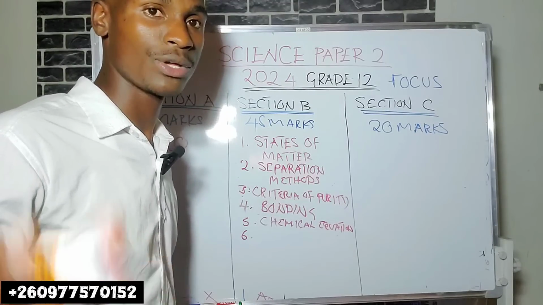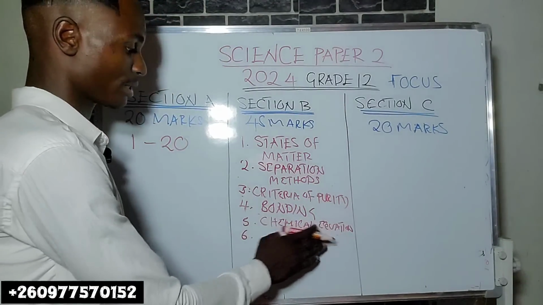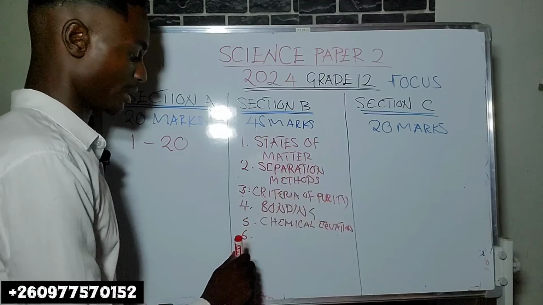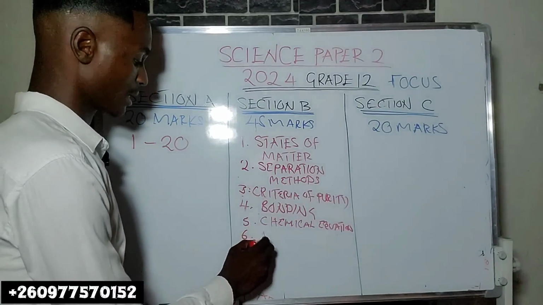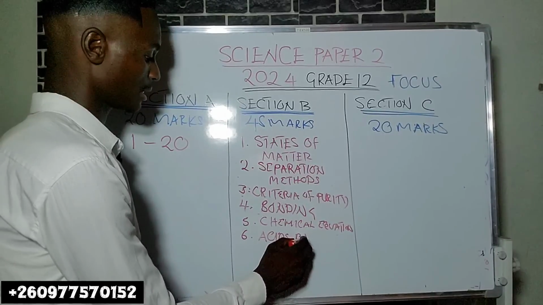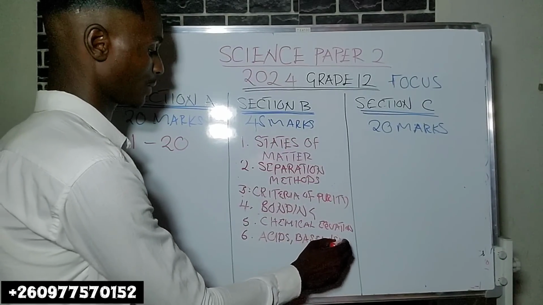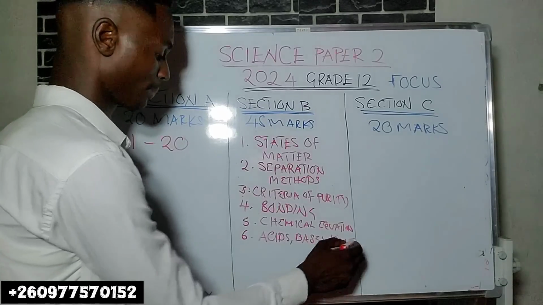Are we together? So number 5 under chemical equations, you also include ionic equations. Number 6, acids, bases, and salts.